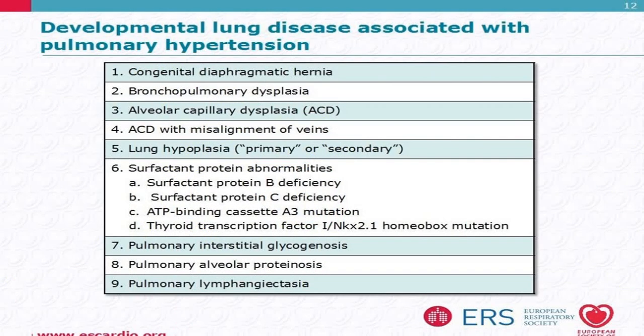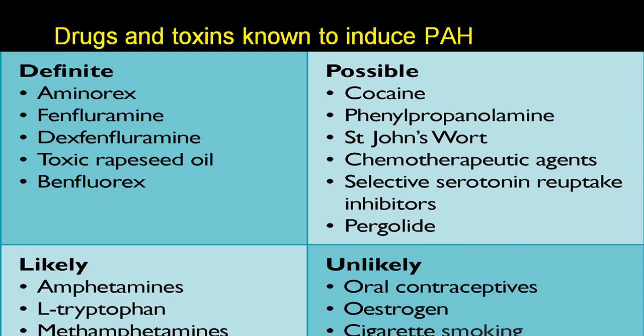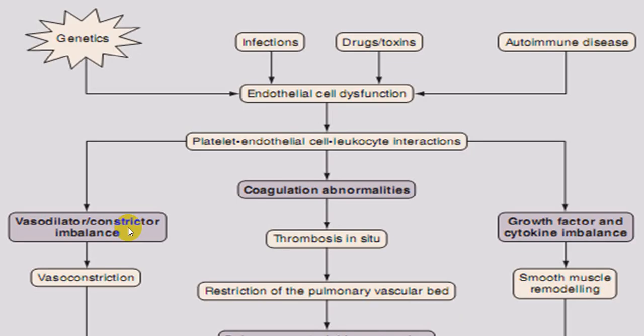Very rarely you come across diseases which are associated with pulmonary hypertension, rare diseases like diaphragmatic hernia, bronchopulmonary dysplasia, alveolar capillary dysplasia, etc. These are very odd conditions. Drugs and toxins, some of those are very common like cocaine, oral contraceptive pills, estrogen, cigarette smoking, etc. And some others like amphetamine, tryptophan can also produce pulmonary hypertension.